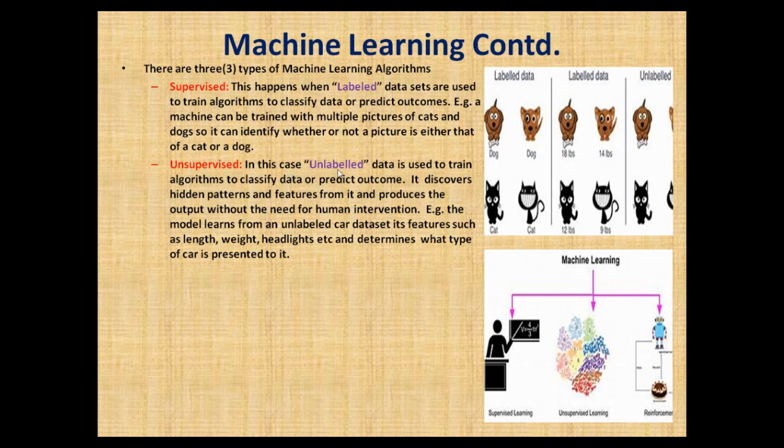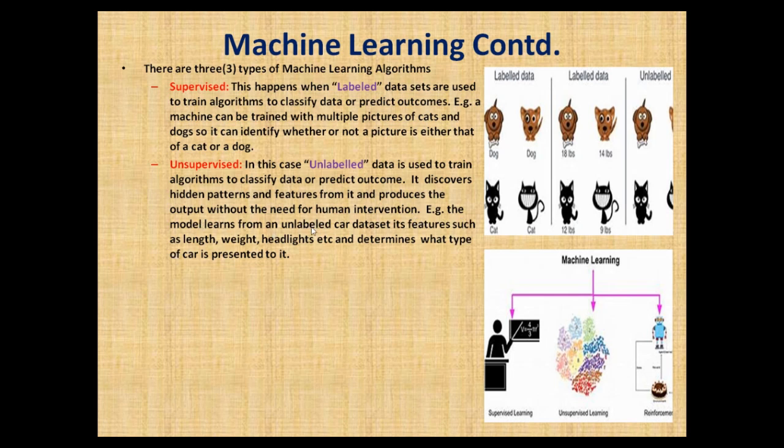And unsupervised, in this case, unlabeled data is used to train algorithms to classify data or predict outcomes. For supervised it is labeled, for unsupervised it is unlabeled. It discovers hidden patterns and features by itself and produces the output without the need for human intervention.